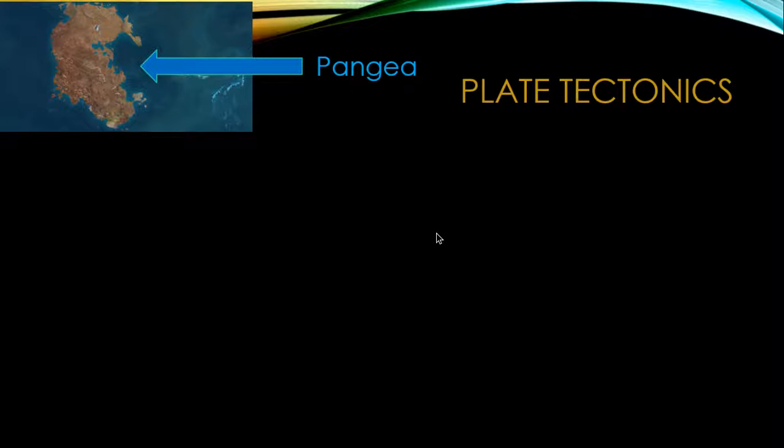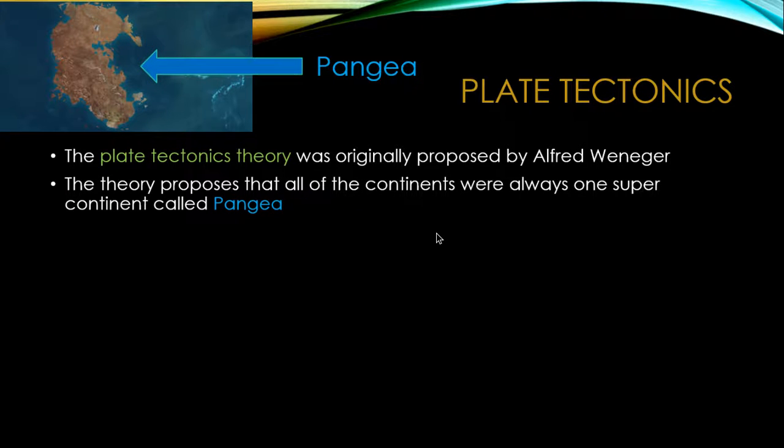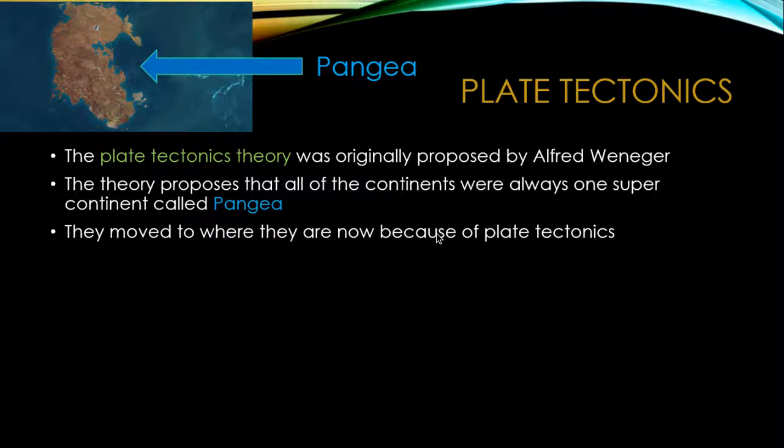Plate tectonics. Before we talk about earthquakes and volcanoes, we need to talk about these bad boys. They move all the continents, like constantly. The theory of plate tectonics was originally proposed by Alfred Wegener. The theory says that all the continents were one big continent called Pangea. They moved to where they are because of plate tectonics and continental drift.